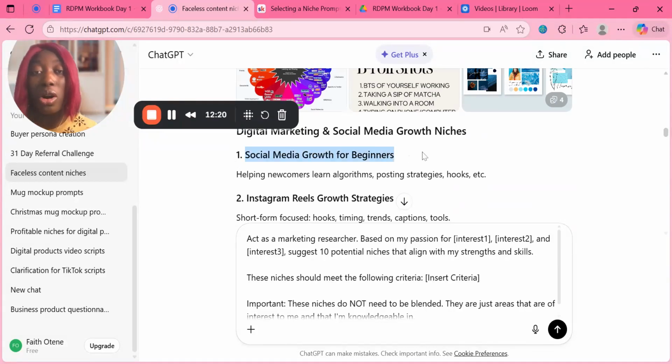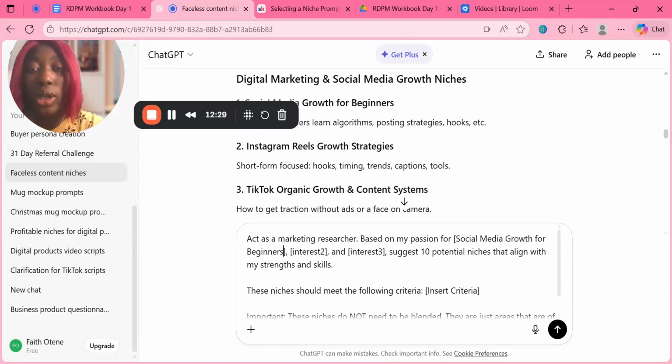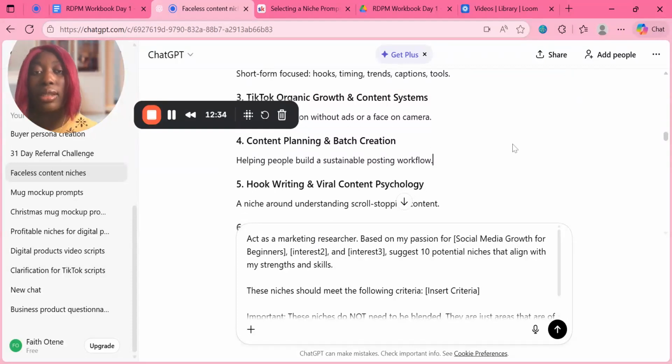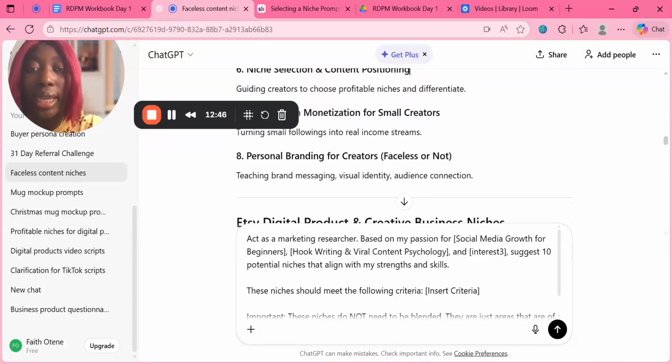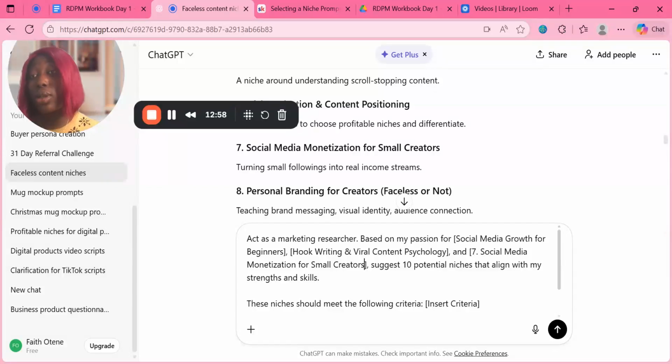Let's say we're gonna go for number one. You're gonna copy like this and then click on interest one and paste it there. And then let's look for interest two. What is the next one we're going for? Content planning. Let me go for hook writing. This one. Copy that. Interest two, that's what we're going for. And then which other one again? Let's say social media monetization for small creators. I'm just using an example. You can choose as much as you want. So that's the one that interests me. So choose all the interests, whichever interests you.